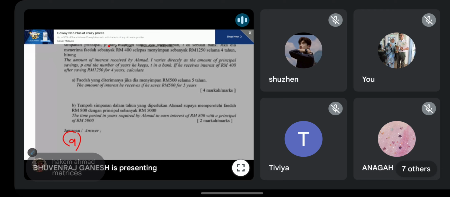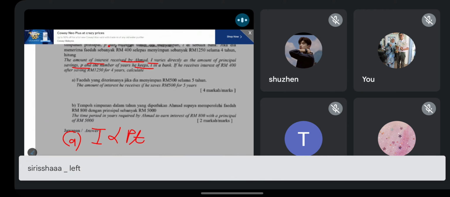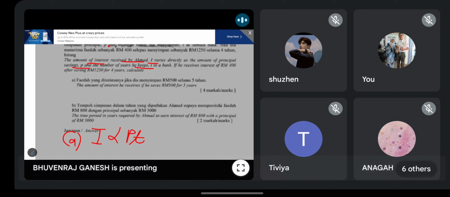Okay, so now part A. Matrix, I think if those study, a bit confusing lah if you first time study, but can understand slowly. Okay, so I varies directly as principal and time. So you will get something like this. I varies directly as principal and time. So they say that they give you all the value already.